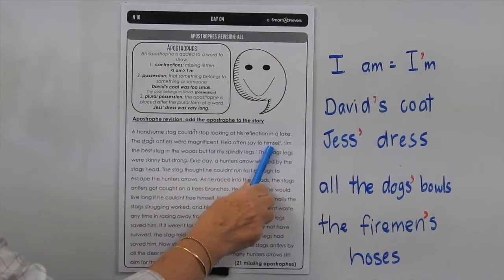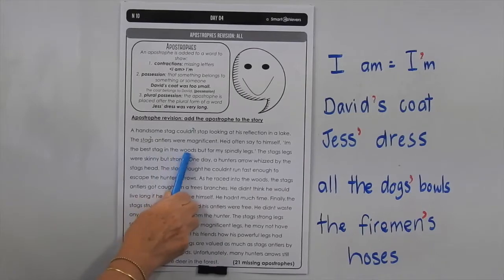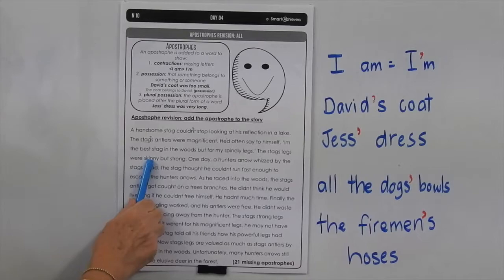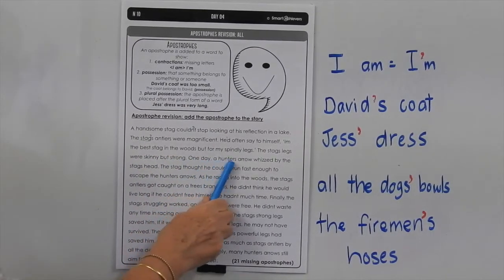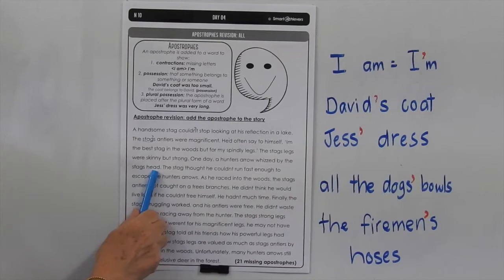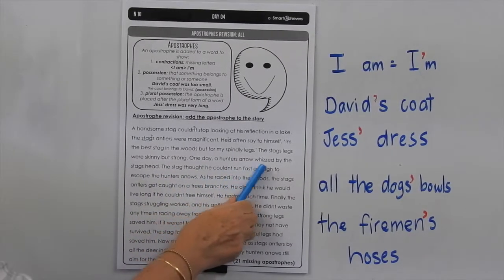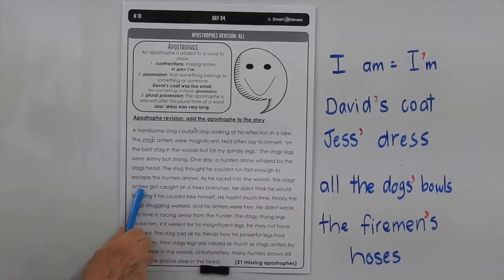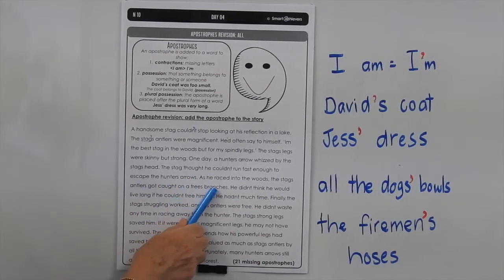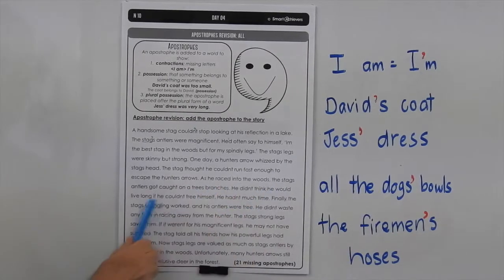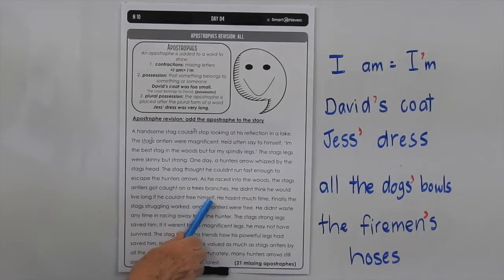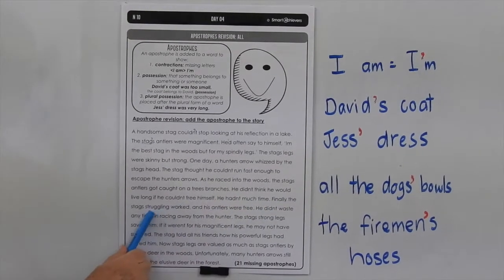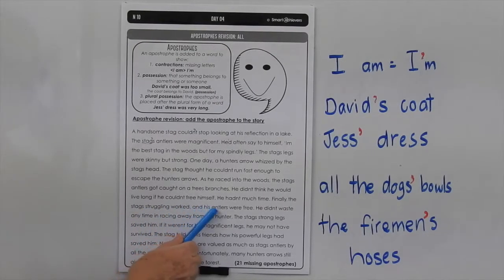He'd often say to himself, I'm the best stag in the woods, but for my spindly legs. The stag's legs were skinny, but strong. One day a hunter's arrow whizzed by the stag's head. The stag thought he couldn't run fast enough to escape the hunter's arrows. As he raced into the woods, the stag's antlers got caught on a tree's branches. He didn't think he would live long if he couldn't free himself. He hadn't much time. Finally, the stag's struggling worked, and his antlers were free.